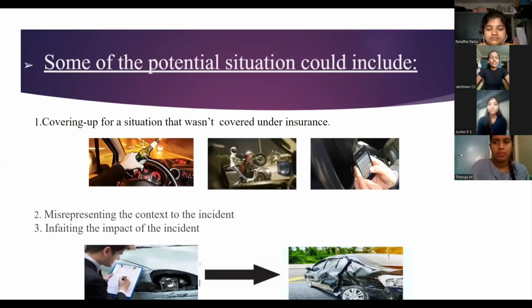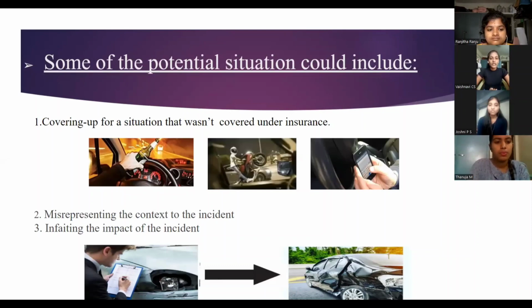Some of the potential situations include covering up for a situation that wasn't covered under the insurance. These are activities such as drunk driving, performing risky activities and using mobile phones while driving. For these activities, the insurance companies are not responsible for providing insurance. But the individual claims insurance by telling that the accident has taken place in a genuine manner.